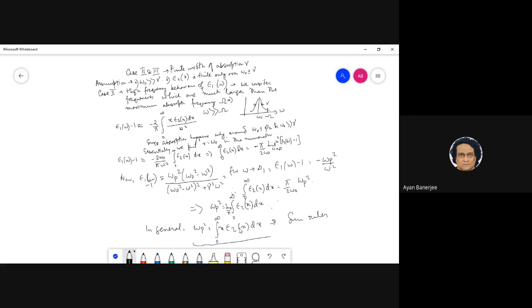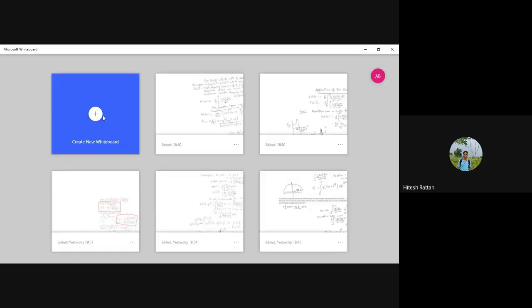Okay, this is again a detail, not that critical, but what is important now is that we have the high frequency characteristic of epsilon 1 omega, how that behaves.